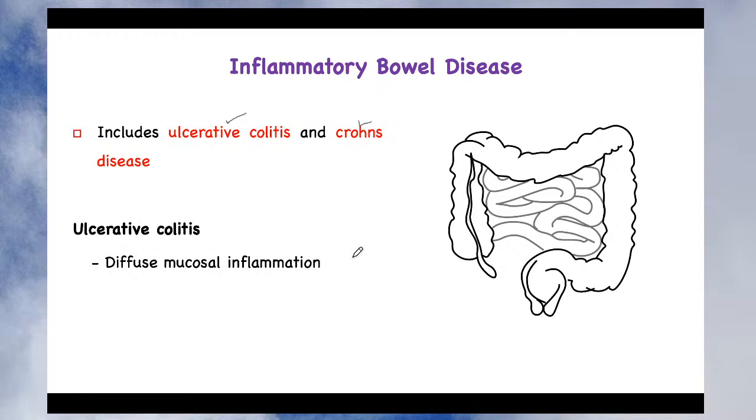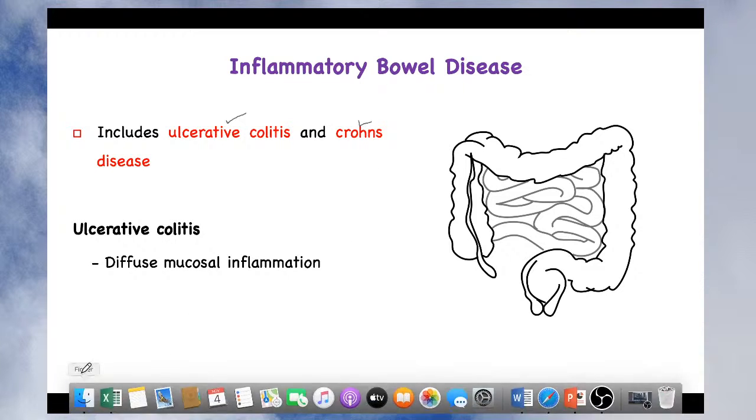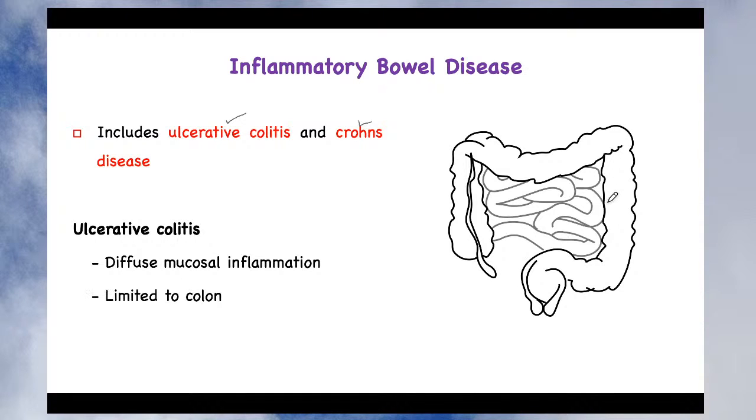Remember that ulcerative colitis is diffuse mucosal inflammation, and this is generally limited to the colon. Now if this is the figure of the intestine, this portion indicates the small intestine, whereas this portion indicates the large intestine, and the last part of the intestine is called the colon. The inflammation occurs especially in this portion of your intestine. So this entire portion of the intestine is inflamed.